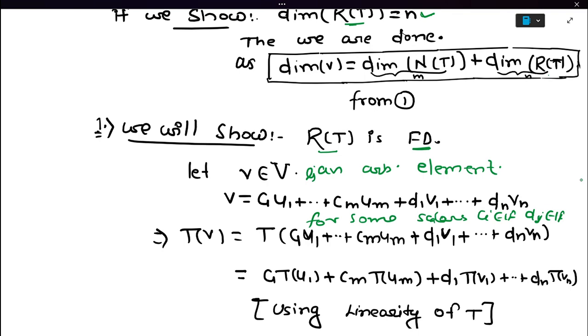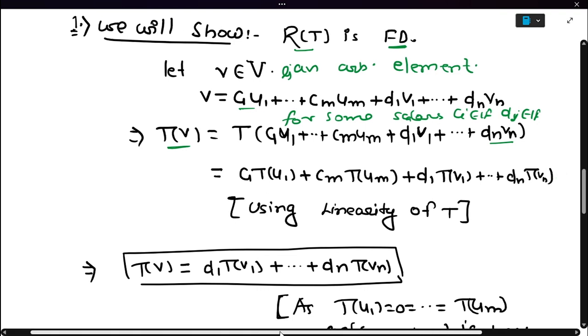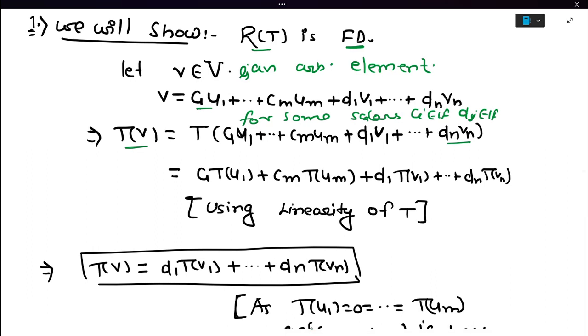Okay, so v can be written like this because this is a basis, we have extended u1, u2, ..., um to v1, v2, ..., vn. Now taking T on both sides, a linear transformation, what we have: T of v equals T of c1 u1 plus ... plus cm um plus d1 v1 plus ... plus dn vn. Now using the linearity of T, what we get is c1 T(u1) plus c2 ...